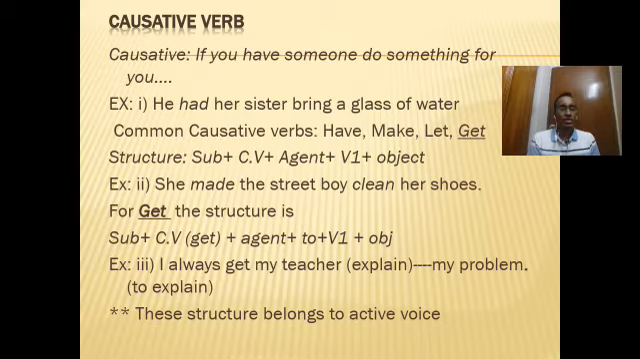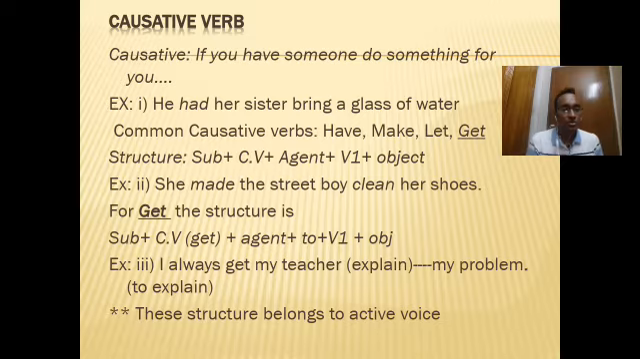So we frequently use these 4 causative verbs, so it will be very easy on your part to recollect these examples or this topic. She made the street boy, and after this we have used the present form of the verb or the base form of the verb. Street boy clean her shoes.